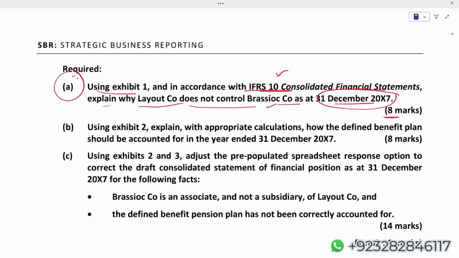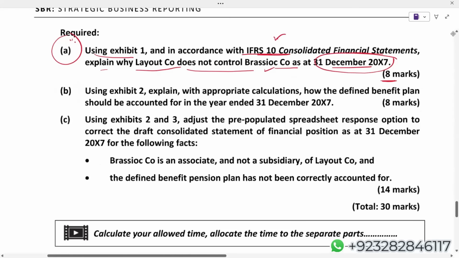Now let's read part A, and let me tell you, the entire answer of part A you have to type on MS Word only. Look at this adjusted pre-populated spreadsheet. The last requirement you will be solving on a spreadsheet. Other than that, A and B you should be solving on MS Word.